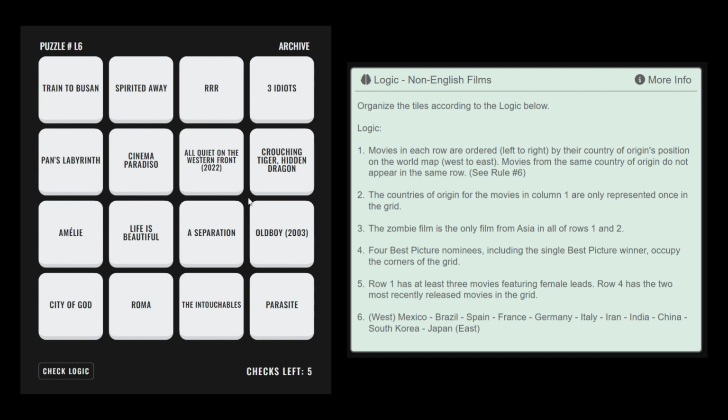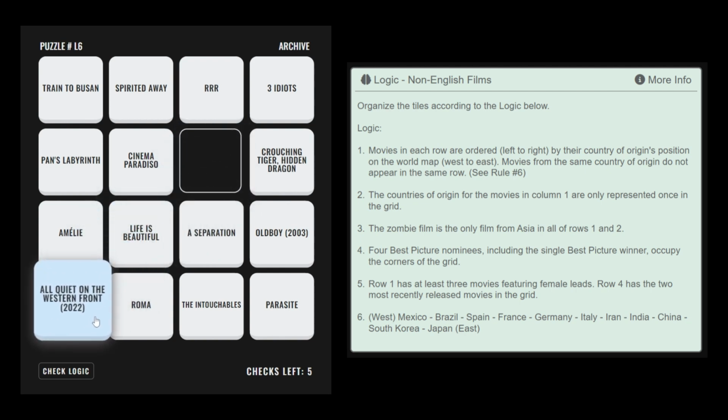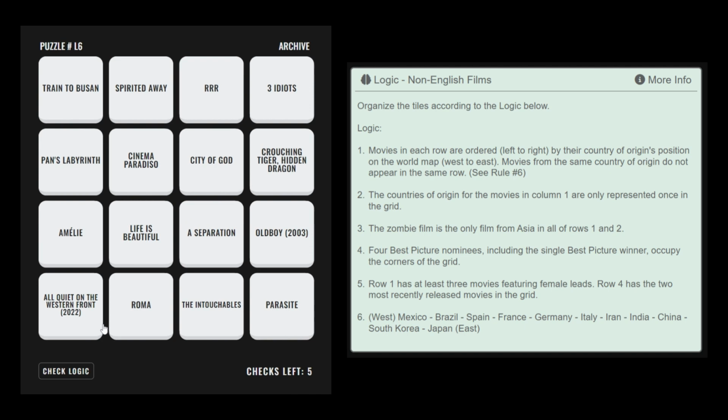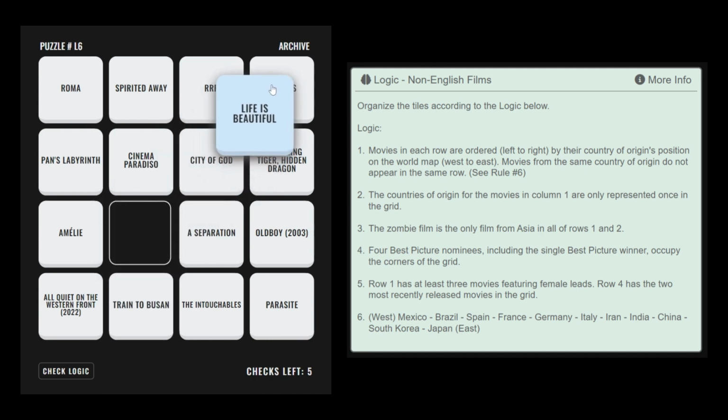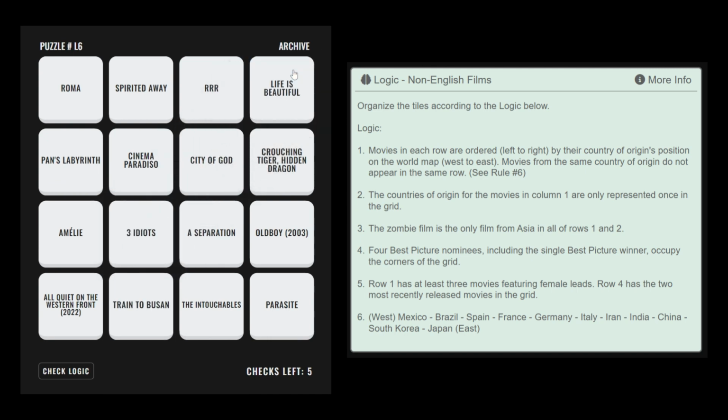According to rule number 5 we know the 2 most recent films in the grid are in row 4. Therefore All Quiet on the Western Front, from Germany, must be in the bottom left corner. Following rule number 1, Roma, from Mexico, and Life is Beautiful, from Italy, must go in the top left and top right corners, respectively.